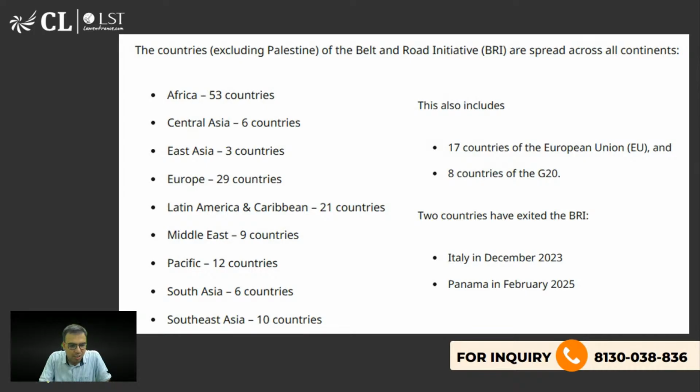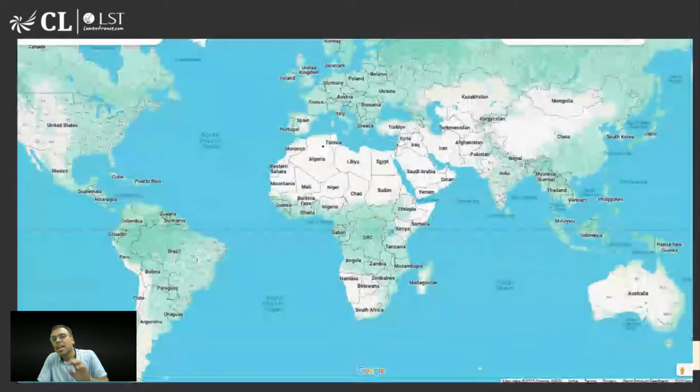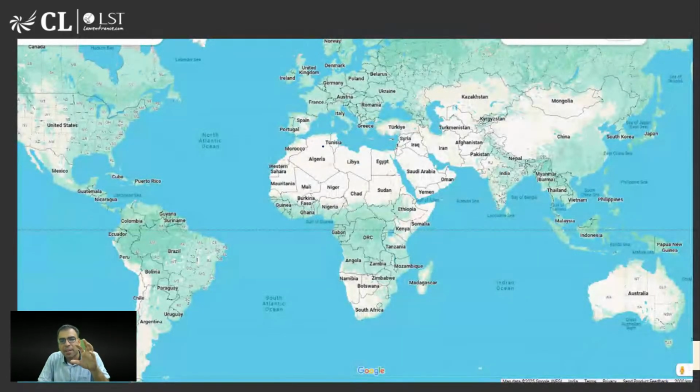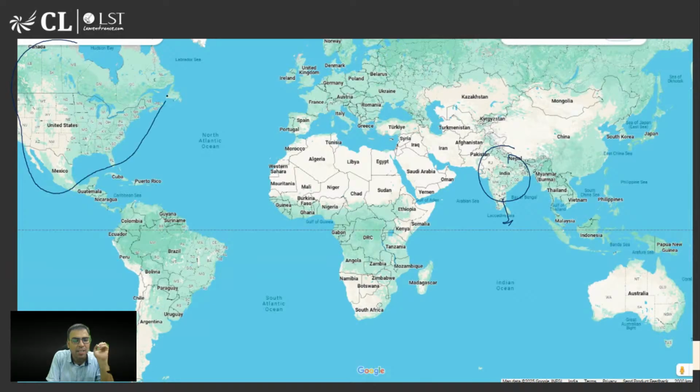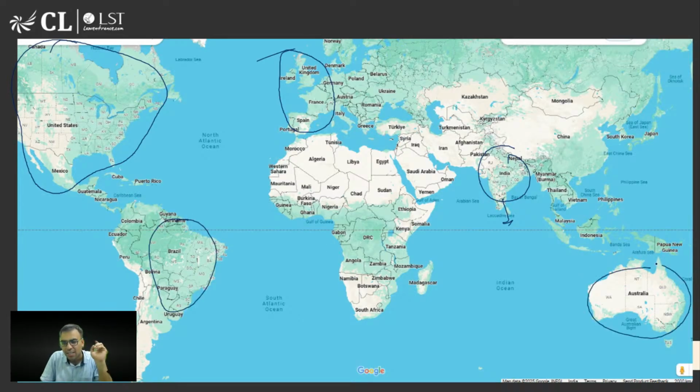ठीक है. तो आप देख सकते हो these are the countries which are primarily members, है ना, of Belt and Road Initiative. So इसमें कौन से countries are actually primarily not in? देखो 150 के आसपास है, 190 to 193 countries होते हैं, 150 are members, so which are not the members. तो पहला है इंडिया नहीं member है, which are not the members I am highlighting. US, Canada, Mexico ये सब नहीं है. Then Western Europe का कुछ country नहीं है, Brazil नहीं है, and Australia नहीं. So these are the prominent countries which are not a part of Belt and Road Initiative. Roughly मैंने आपको बताया. ठीक है.